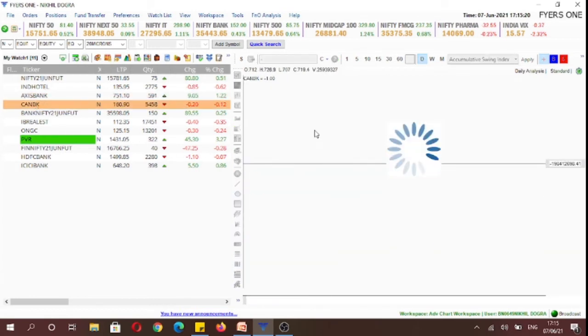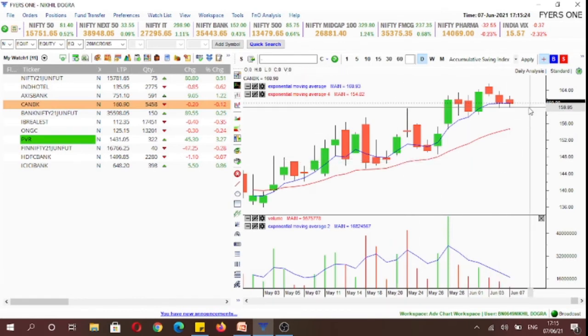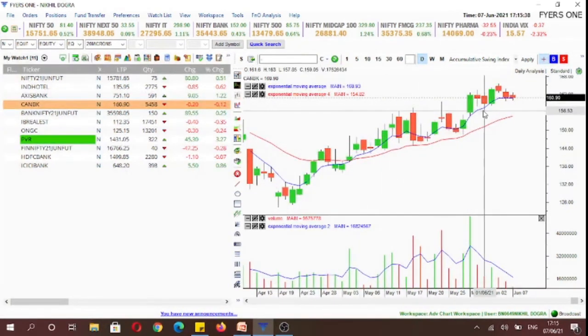And our last stock is Can Bank. In Can Bank, we'll look for a buying opportunity above 162.9 levels with normal size, and below 160 level we'll look for a selling opportunity with half a normal size. So these are the stocks that have formed an inside candle on the daily time frame, and inside candles are formed when there is an equilibrium between both the buyers and the sellers. So we'll look to establish a position if either side of the range breaks.